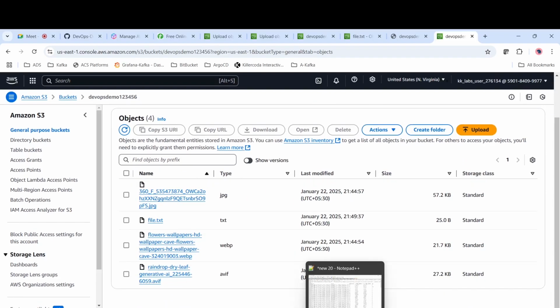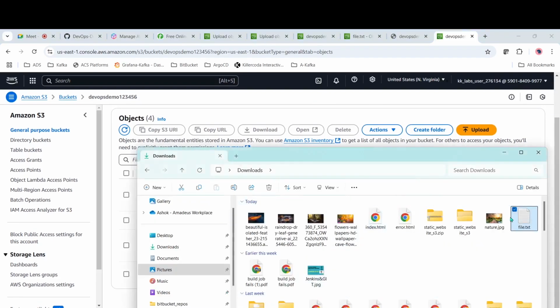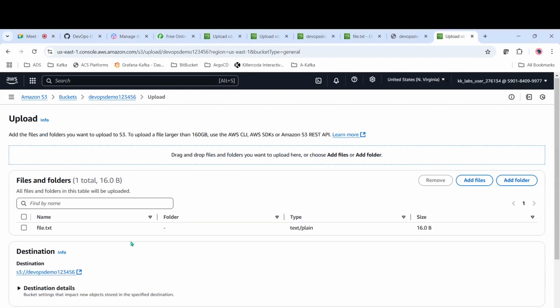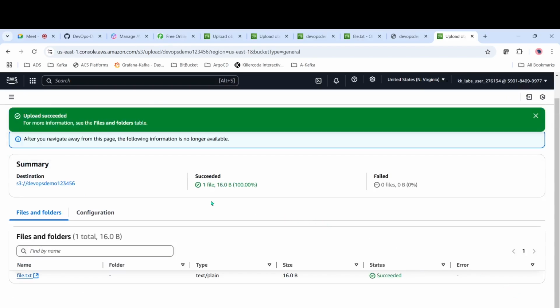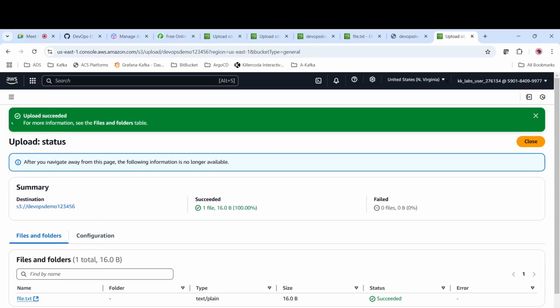So I am just copy pasting the same file again. I am just uploading it. So if I come to these files again, S3.